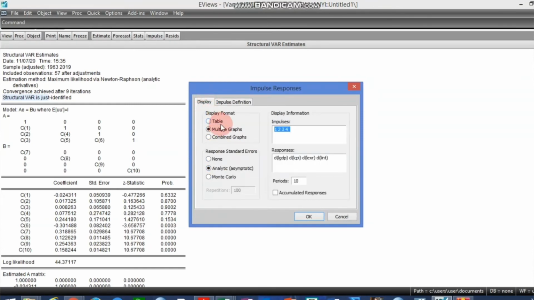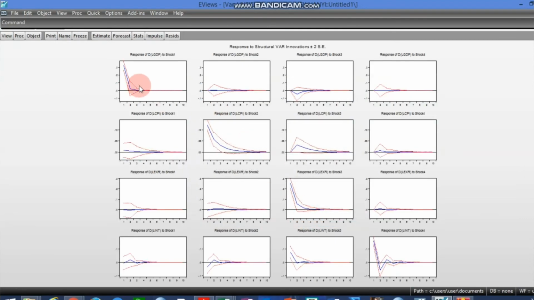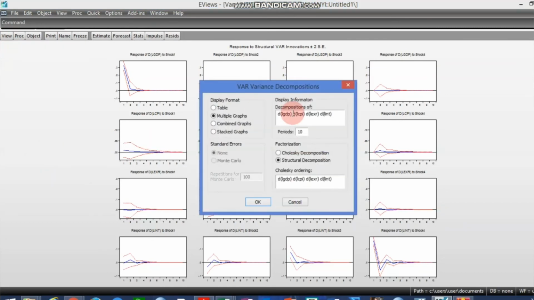So you come and we leave it on multiple graphs, and of course analytic by default, and we can present the result. This is the impulse response result coming from structural VAR. The next one is variance decomposition, and of course it's already highlighting structural decomposition.